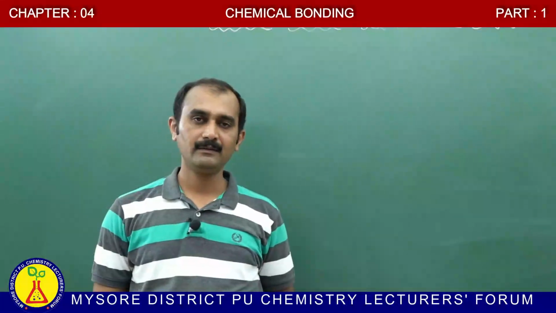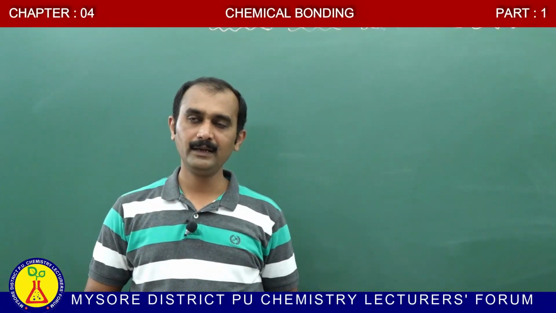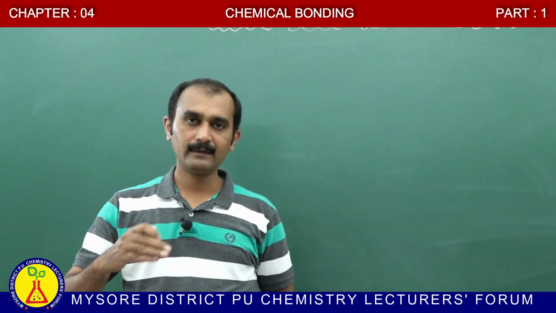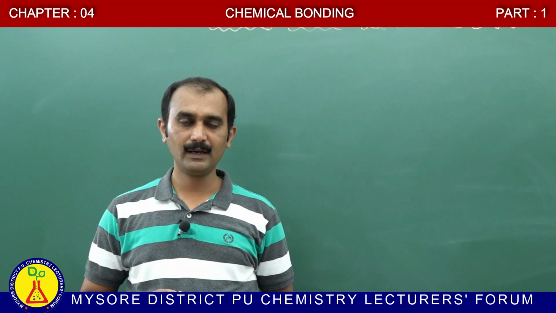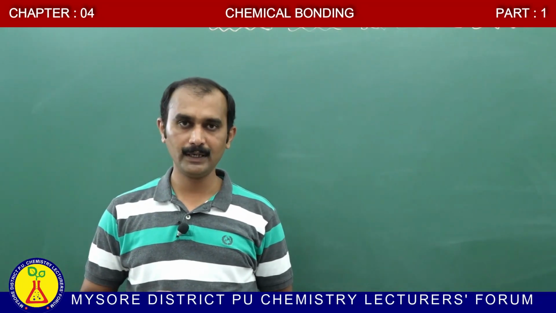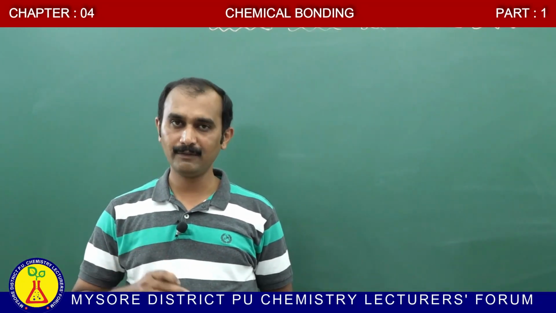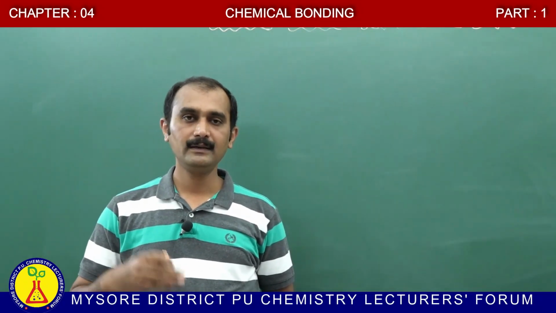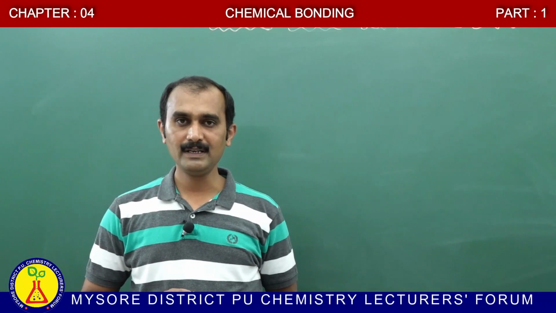In this session, we have already discussed what is meant by chemical bonding, the causes and Lewis approach for the formation of chemical bonding, the Lewis symbols of elements, and the advantages of Lewis symbols.